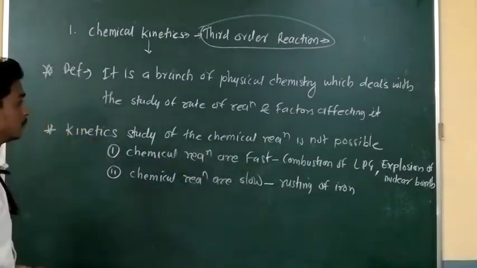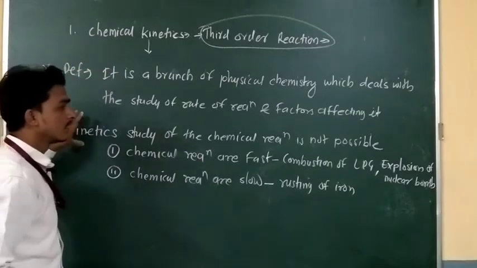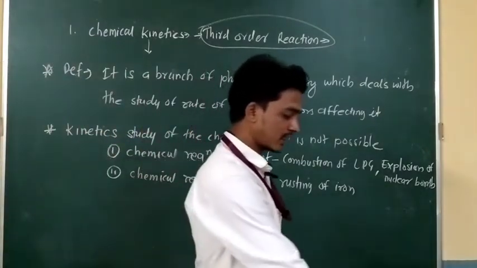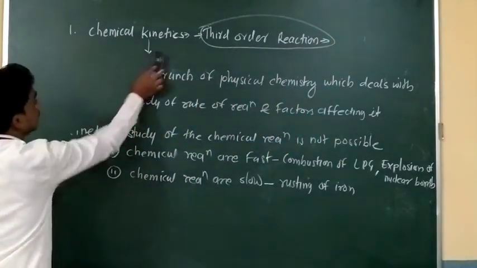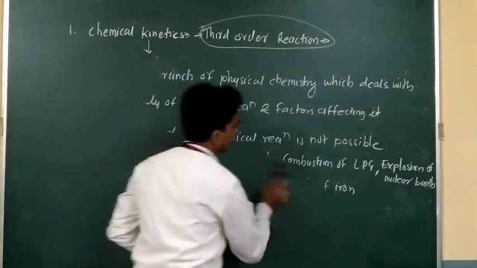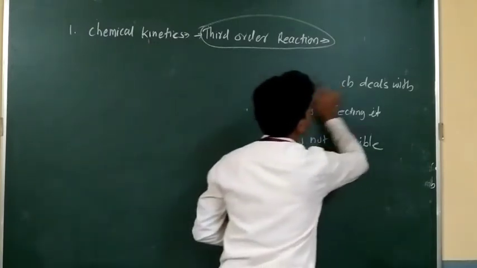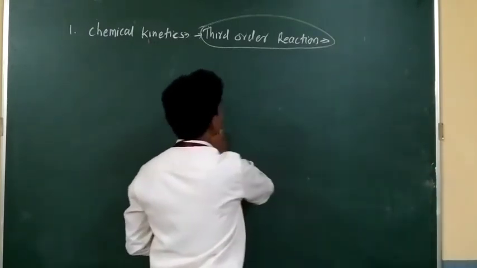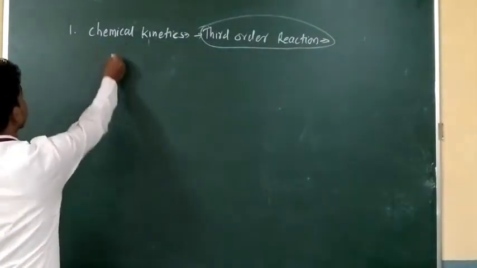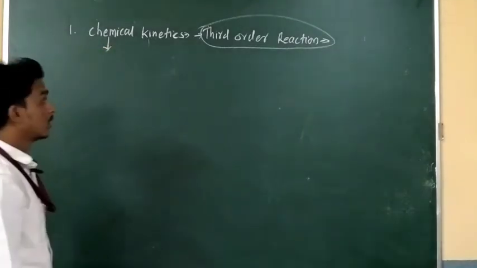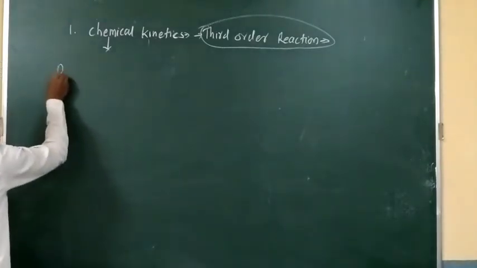Okay, so this is the basics of the kinetics, the definitions of chemical kinetics, and this is the statement for chemical kinetics. Next, we have to know the rate. What do you mean by rate, and what is the definition of rate? You have already seen this in your second year BSc, but I am still going to discuss it before we discuss the third order reactions. We have to know the definition of rate.